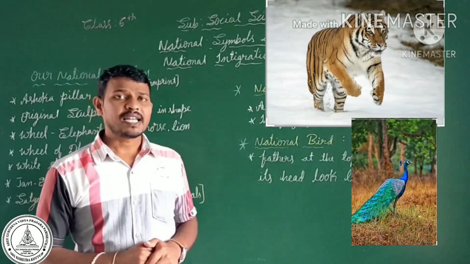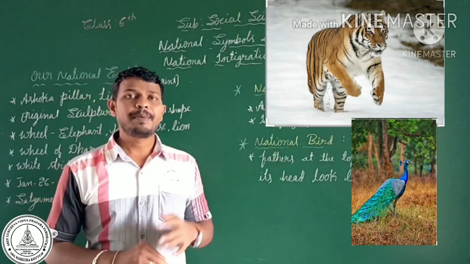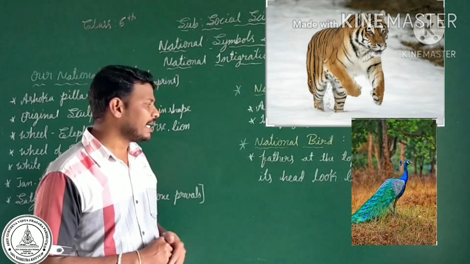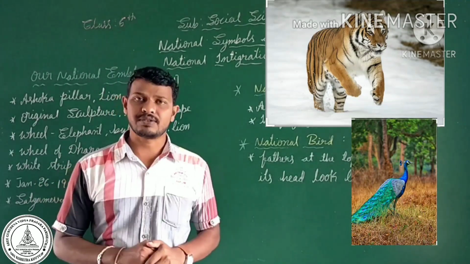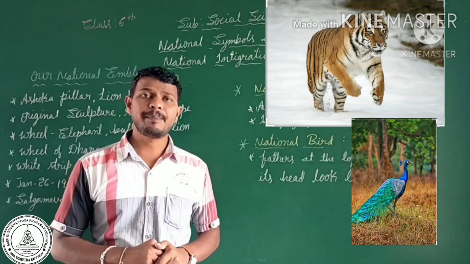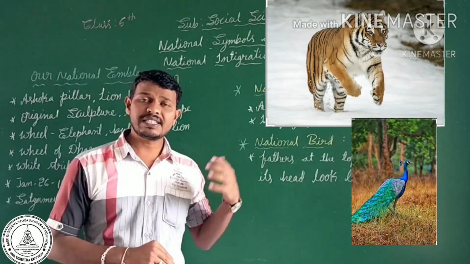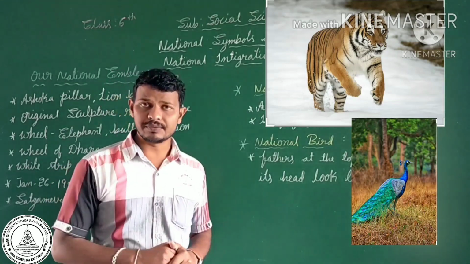Like that, the national bird is the peacock. The feathers at the top of its head look like a cap, and it looks attractive also. Whenever you see the peacock, its feathers attract people. This national bird can be found all over the world.